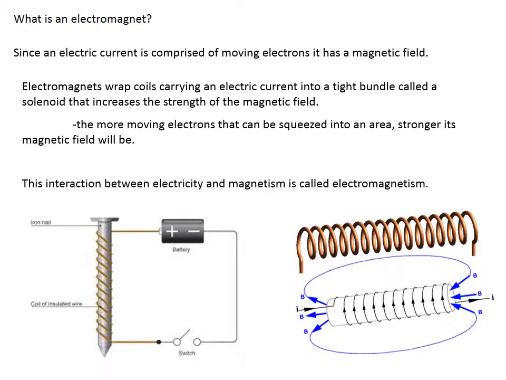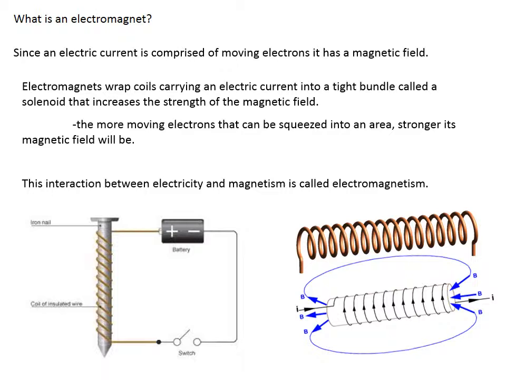An electric current is a bunch of electrons all flowing together, so it meets both criteria. It has moving electrons, and they're organized. Essentially, this means that any wire, any circuit carrying an electric current, is also a magnet. When you close the circuit and allow the electrons to flow, the magnet is on. But when you open the circuit and the electrons stop flowing, the magnet stops working and is now off.